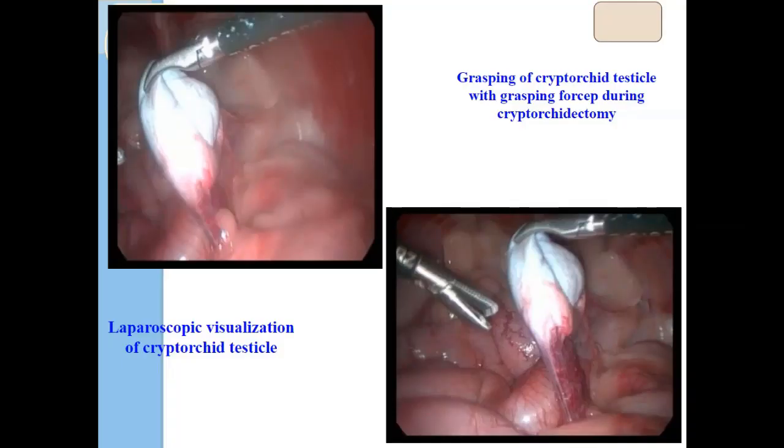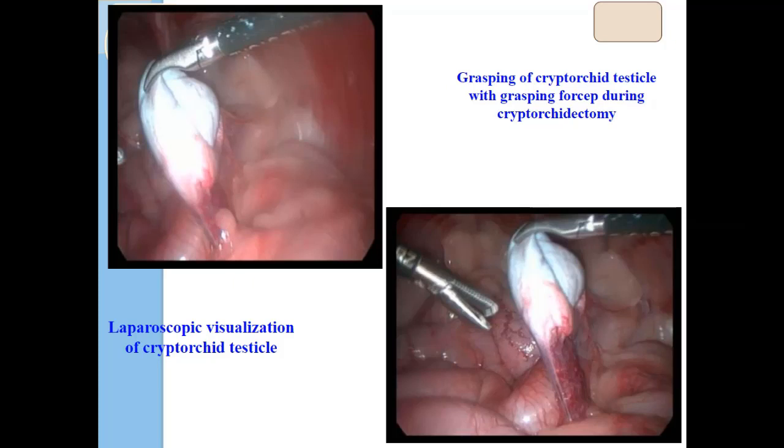So laparoscopic cryptorchidectomy for retained testicle is a very good method. We have evaluated and compared the conventional method of removal of retained testicle as well as lap-assisted removal. In the conventional method, we have to search for the testicle in the pelvic cavity, which is very difficult, and then the manipulation of the organs and pulling the testicle outside the incision is quite difficult.